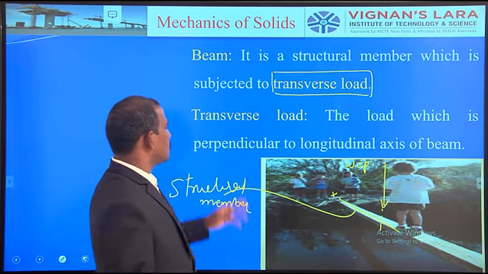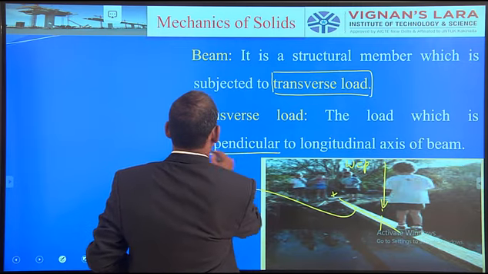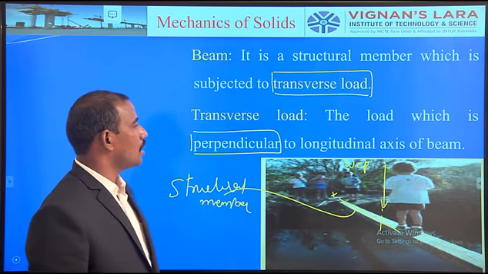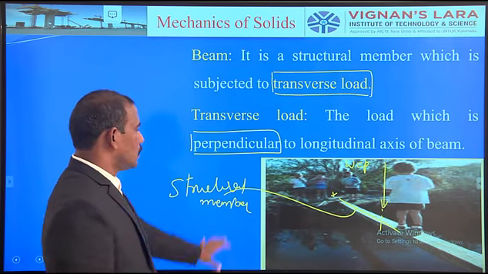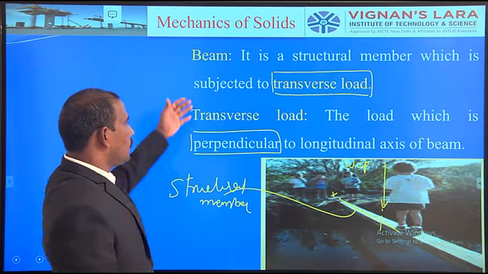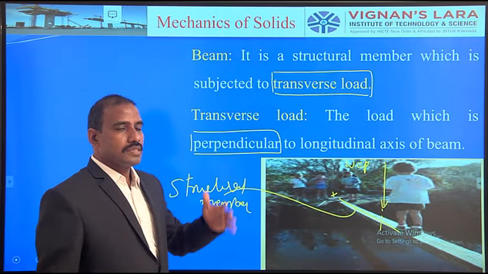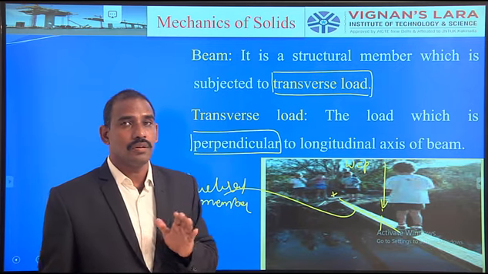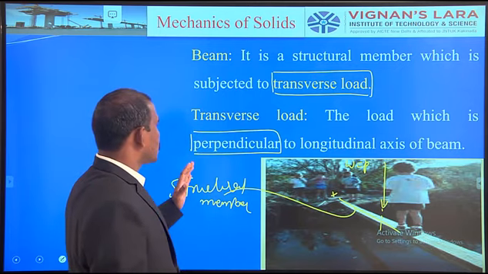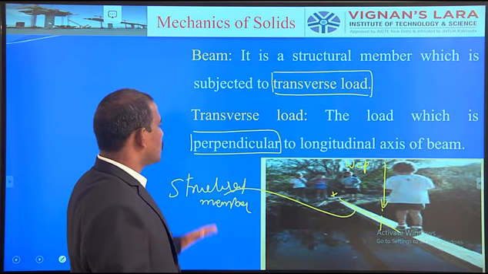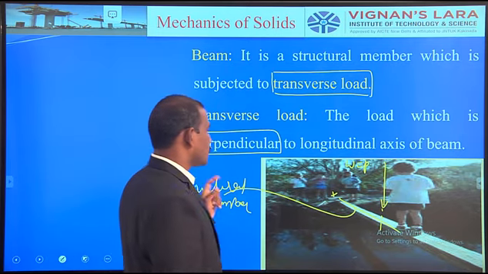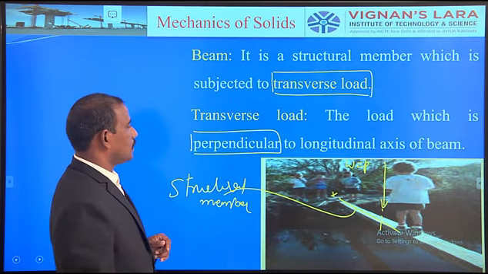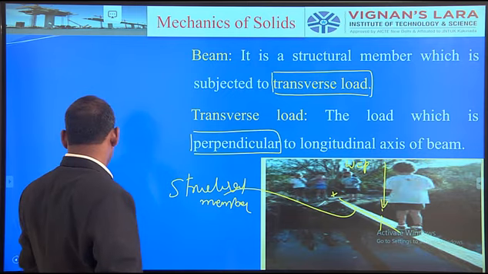The load which is transverse means the load which is perpendicular to the longitudinal axis of the beam. This is very important. Before discussing shear force and bending moment, you must be familiar with what is meant by transverse load. So the transverse load means the load which is perpendicular to the axis of the beam. This figure gives the best example for the transverse load and the beam.